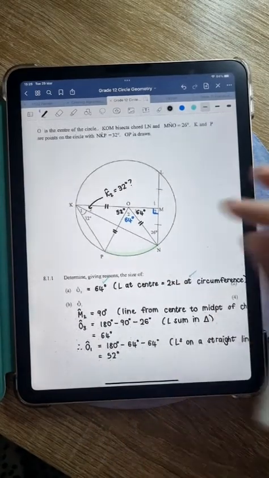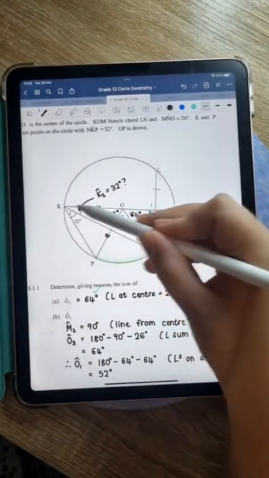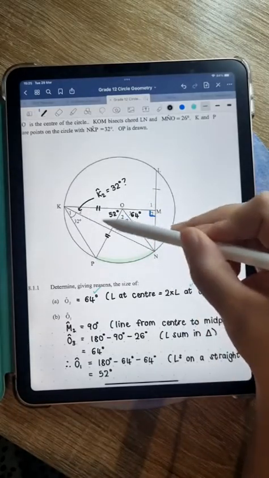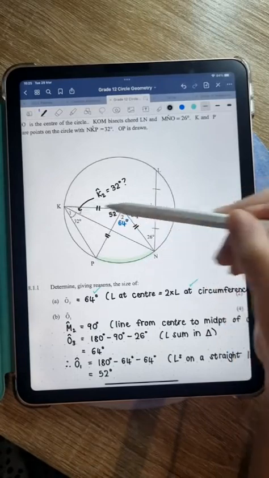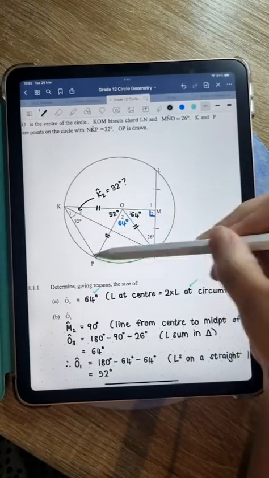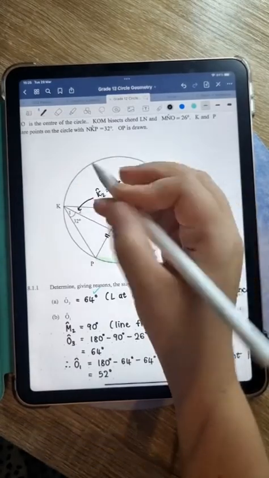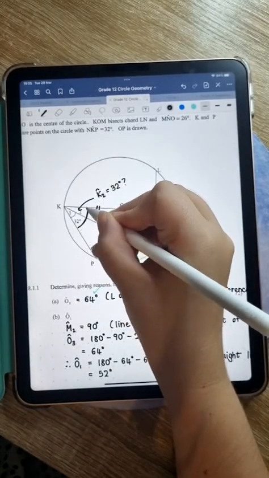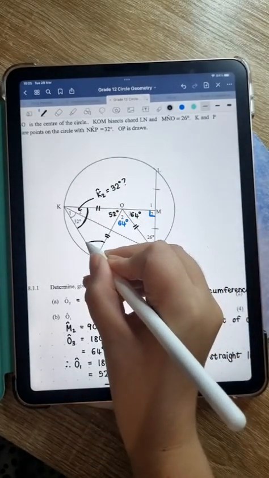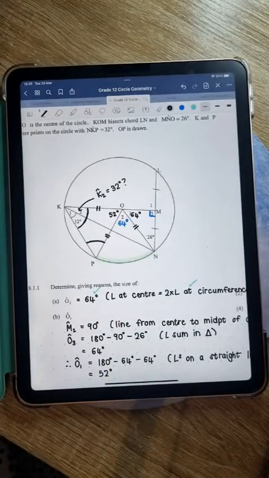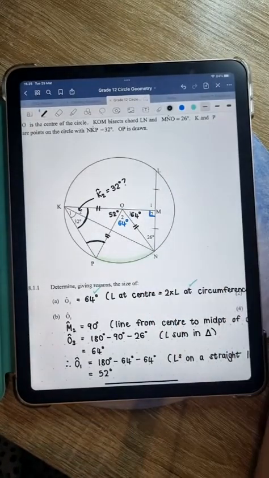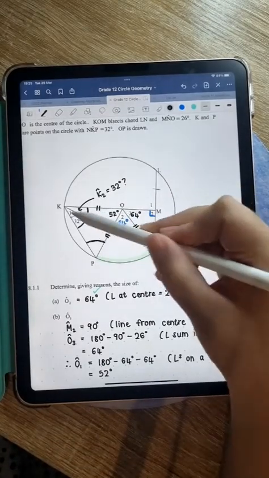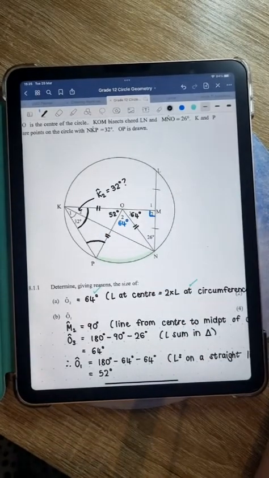Okay, so let's take a look at what we have here. Now guys, this is quite nice because remember we filled in at the beginning that those two lines are equal because they're both radii, right? So here we have that OKP is an isosceles triangle. Now guys, if we have an isosceles triangle, we know that the angles opposite the equal sides are going to be equal. So angle K, K1 and K2 together, is going to be equal to angle P. I have the third angle in that triangle, so I can find what angle K, the whole angle K, is going to be equal to.